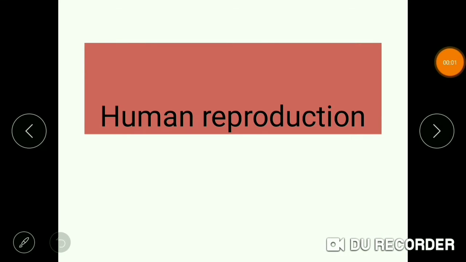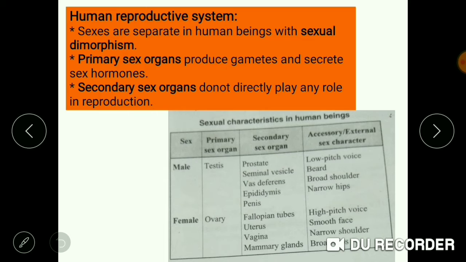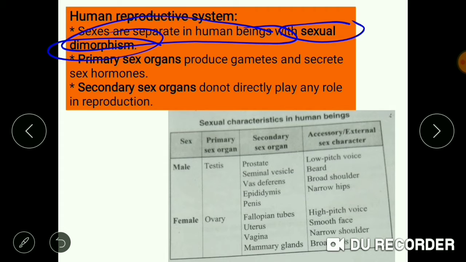Hello students, today we are going to study about human reproduction. Firstly, let us know about the human reproductive system. The sexes are separate in human beings with sexual dimorphism, which means that males and females in human beings have different physical appearance.